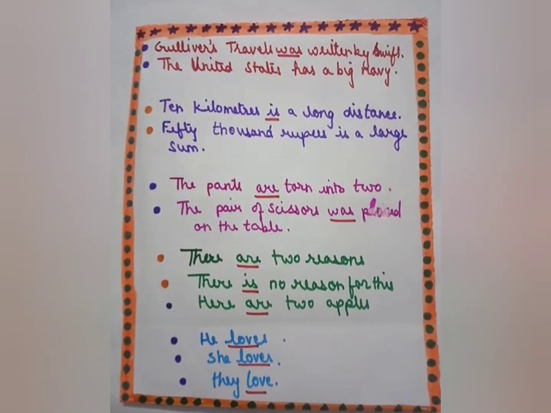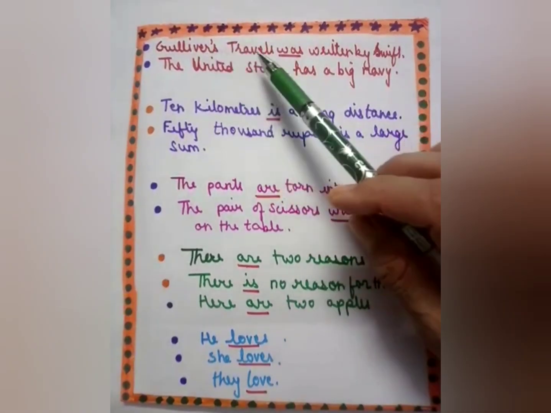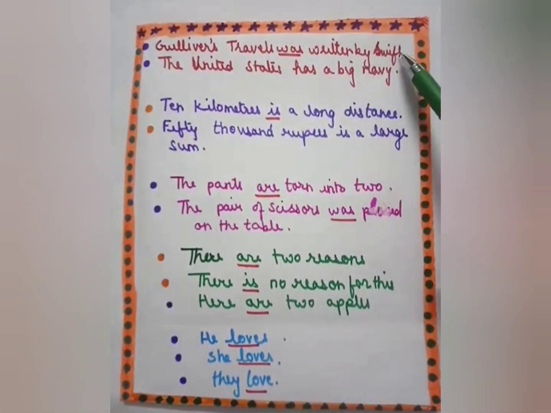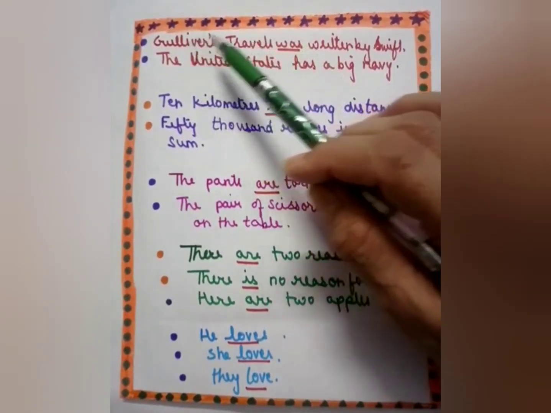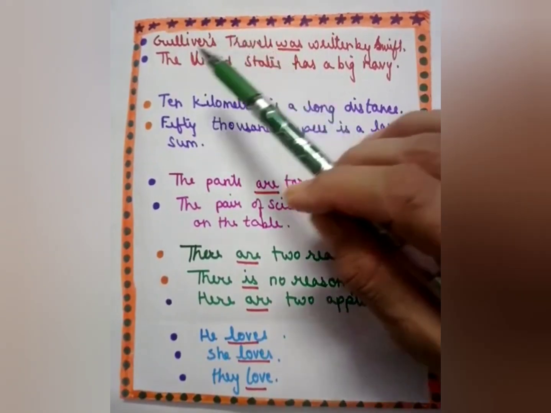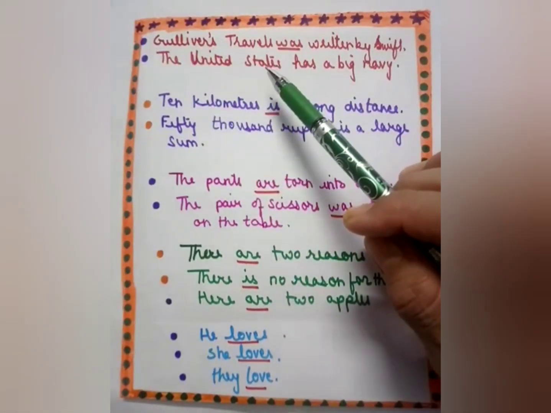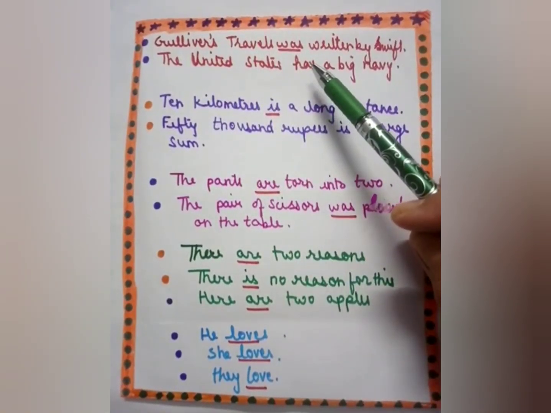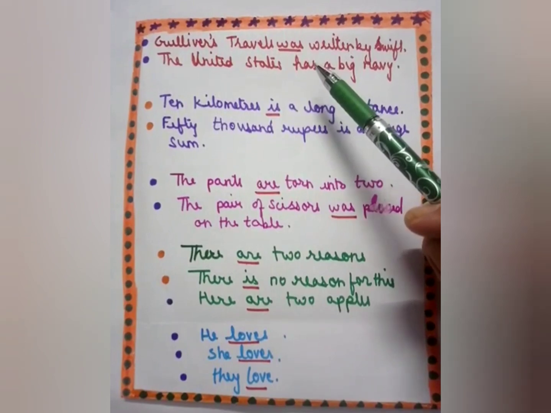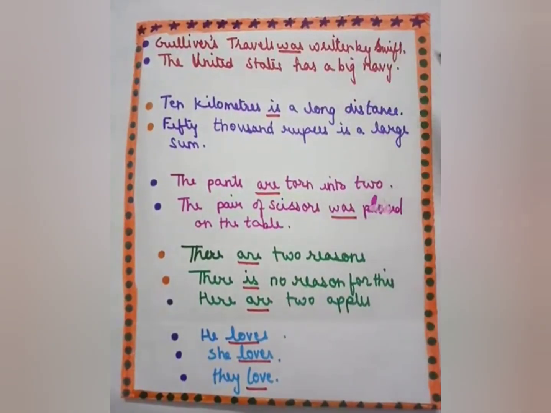Plural nouns which indicate the name of a country or a title of a book take a singular verb. For example, Gulliver's Travels was written by Swift. Here Gulliver's Travels is the name of the book, and was is used because it is one book. Next, the United States has a big navy. The United States, name of the country, is, as you know very well, singular. The verb has is used. With a singular subject we use has, and with a plural subject and I and you we use have. So the United States has a big navy.